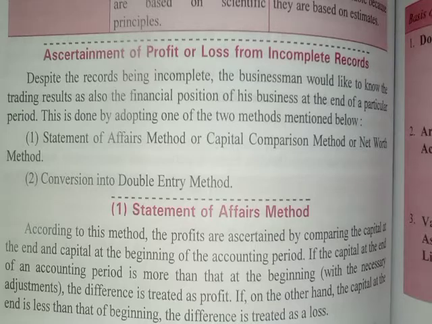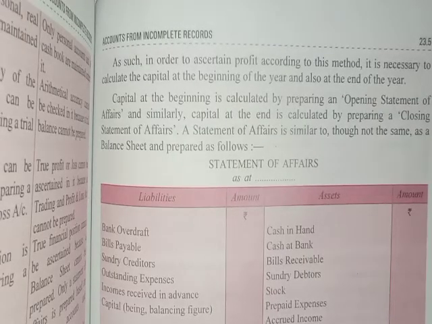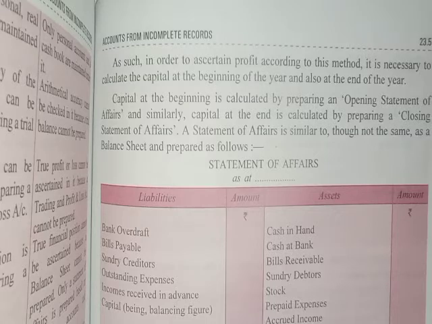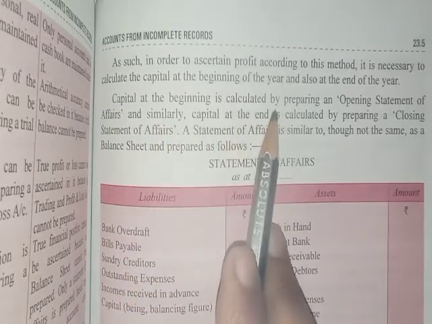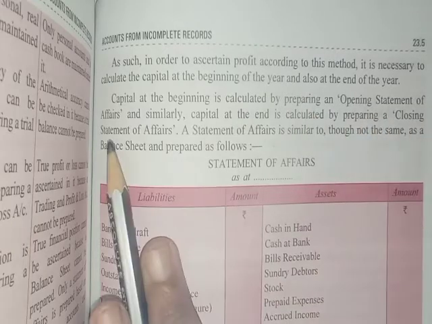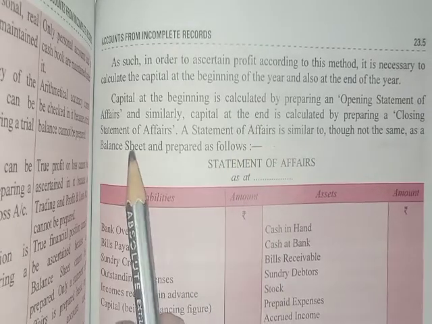If the capital at the end of the year is more than the capital in the beginning, then the difference is treated as profit, or if the capital at the end is less than the capital in the beginning, the difference is treated as a loss. So, to ascertain the profit according to this method, it is necessary to know the capital in the beginning of the year as well as the capital at the end of the year. Capital at the beginning is calculated by preparing an opening statement of affair, as well as capital at the end is calculated by preparing the closing statement of affair.